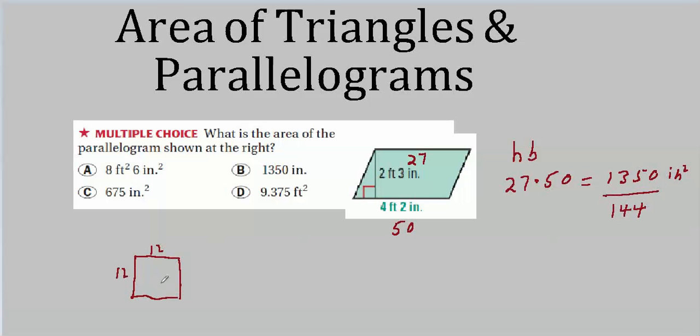On the other hand, if you do it in feet, this is 1 foot by 1 foot. We have 1 square foot, or 12 by 12 in inches, which is 144 square inches. 1 square foot, 144 square inches. And that turns out to be 9.375.